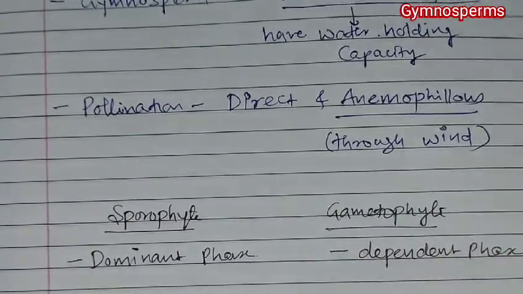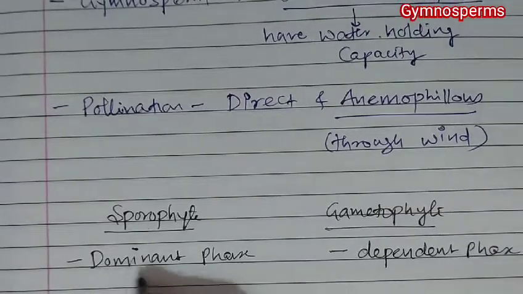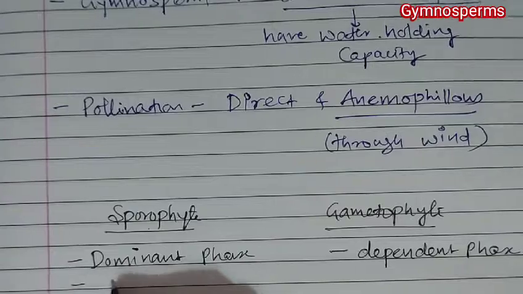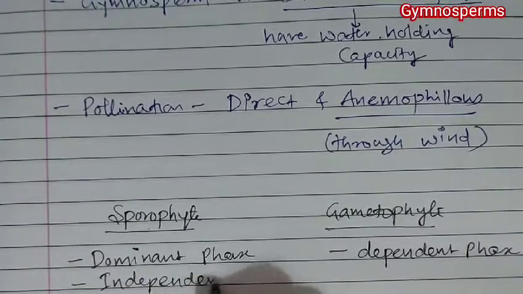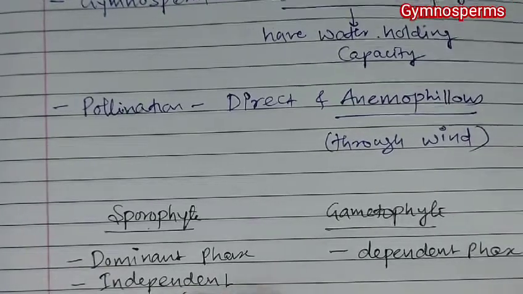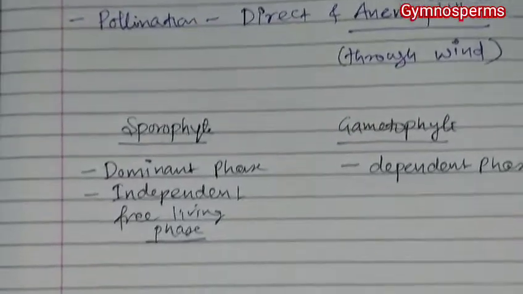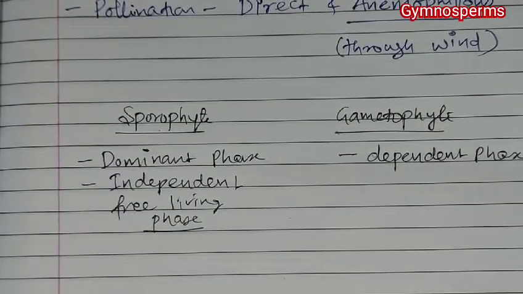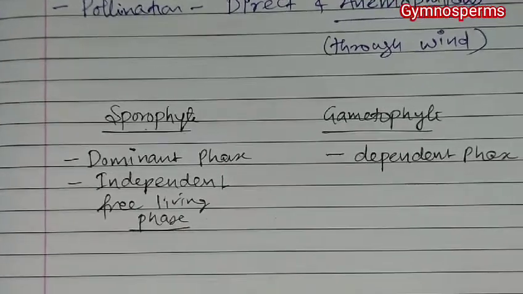So this gametophyte is dependent on the sporophyte, okay, and this is a dominant or independent phase. Independent free living phase. Okay, so this is the thing which is found in case of the general characteristic of this gymnosperm.